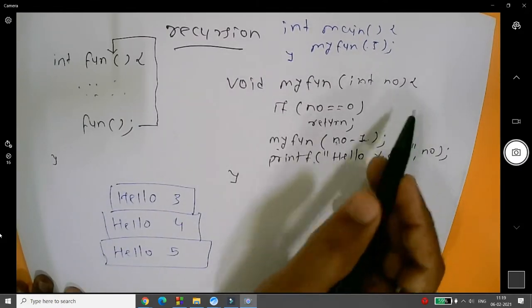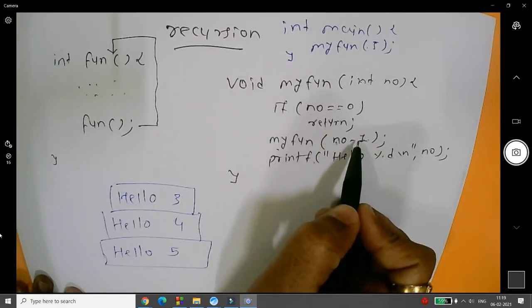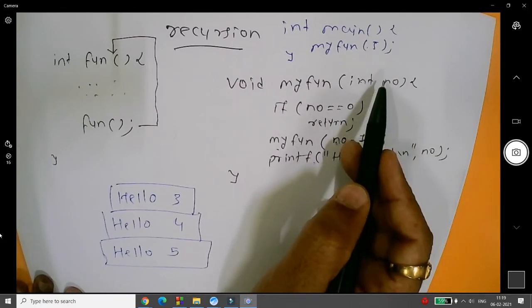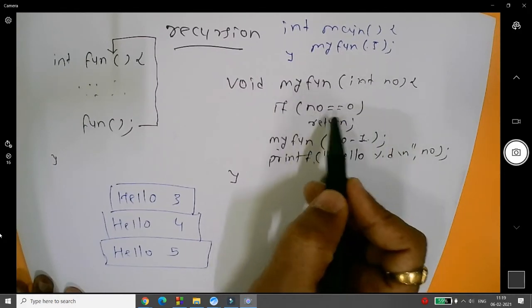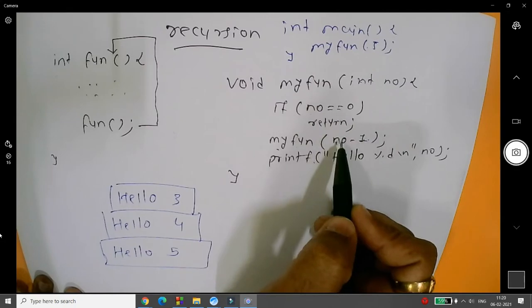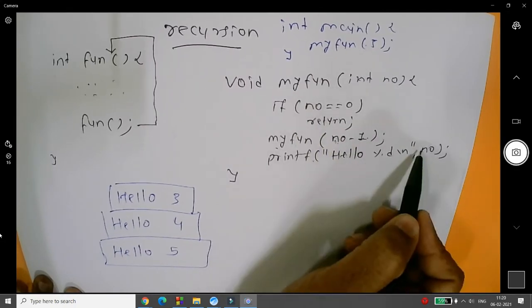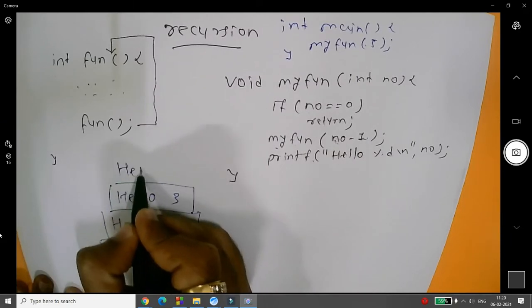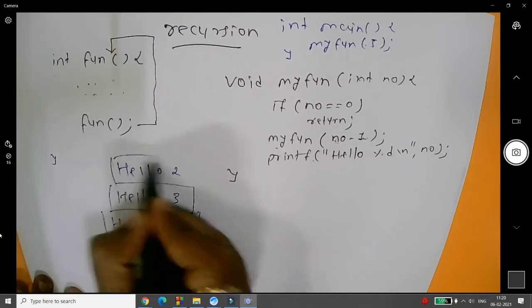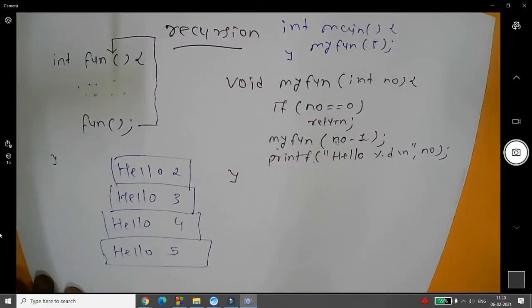Now this 3 minus 1, that will be 2. 2 will be passed over here. Is 2 equal to 0? No. 2 minus 1 will be 1, but before that, hello 2 will be in your stack.